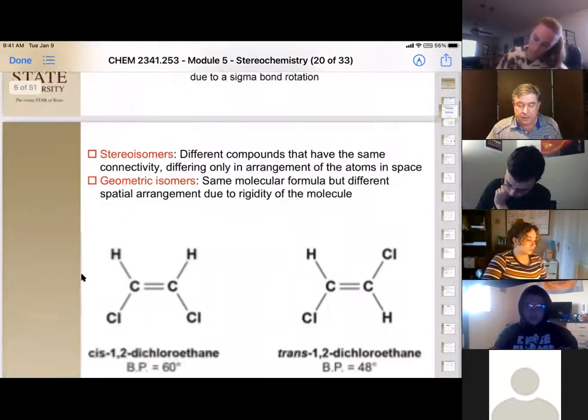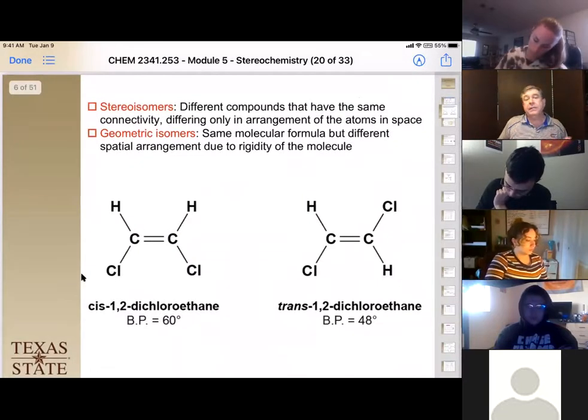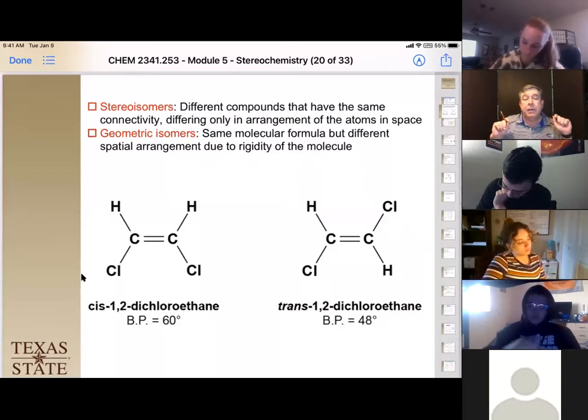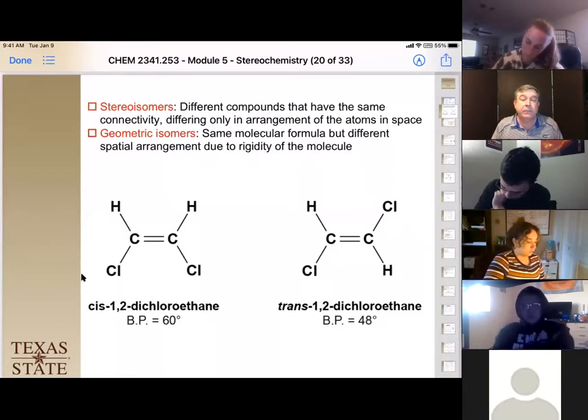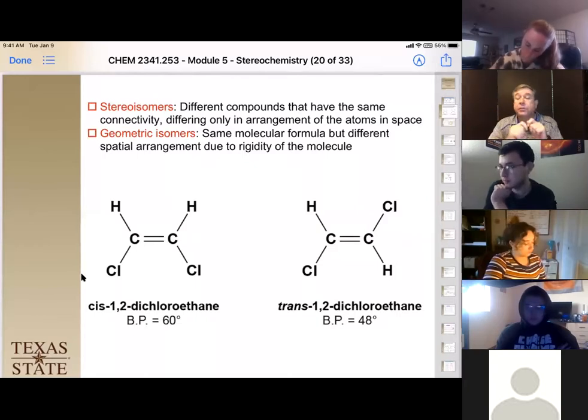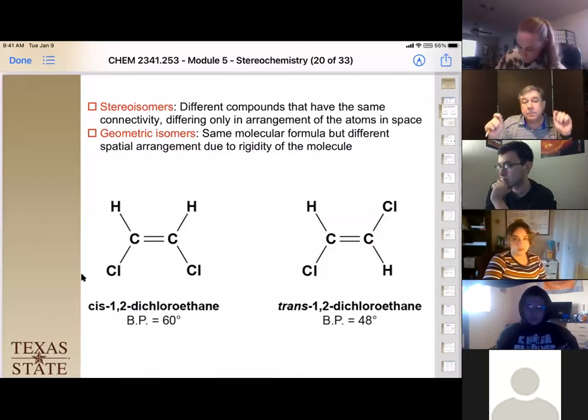Okay, so let's get into stereoisomers and geometric isomers. In the case of an alkene, you have that double bond. Because of that double bond, you do not have free rotation. You have free rotation around sigma bonds, but you do not have free rotation around that double bond. So it's fixed in space. Ergo, it has a spatial component, therefore it's a stereoisomer.